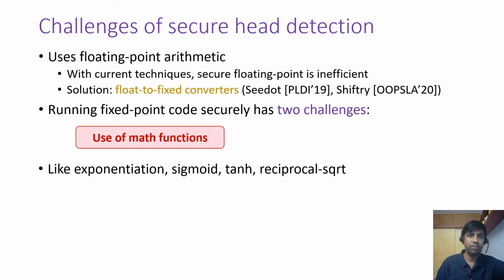So what happens when we take these existing ML inference techniques and try to apply them to the problem of secure head detection? So the first challenge is that the head detection model is in floating point arithmetic and secure floating point is inefficient. So we use state-of-the-art techniques to convert these floating point models to integer models. Now, if you have to run these integer or fixed point models securely, then we have two challenges. First, these models use math functions like exponentiation, sigmoid, tanh, reciprocal square root, and most prior work on secure inference doesn't support these math functions.